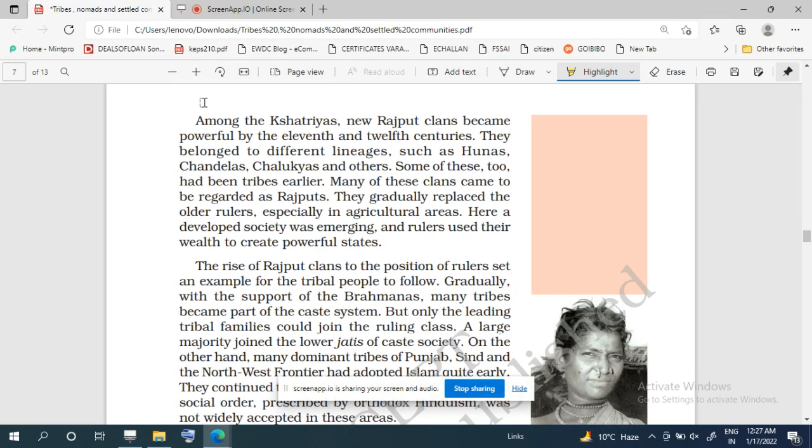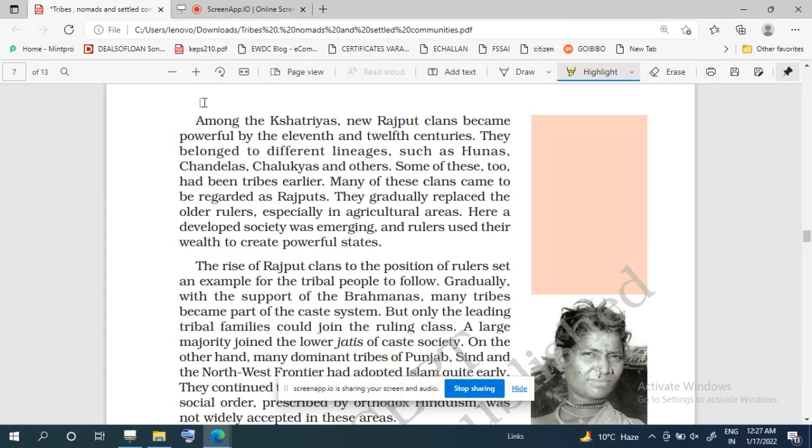And not only this, some of these Rajput clans were tribes earlier. And many of these clans started to be regarded as Rajputs. They started to replace the older rulers.